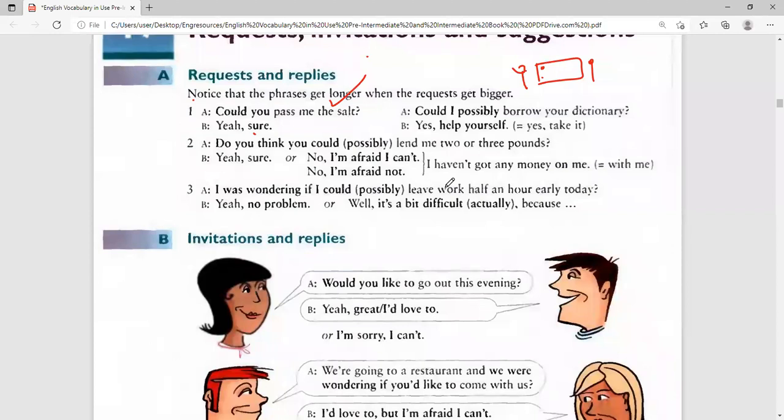So could I possibly borrow your dictionary? And this man says, yes, help yourself. Help yourself means, okay, take it. Yeah, take it.